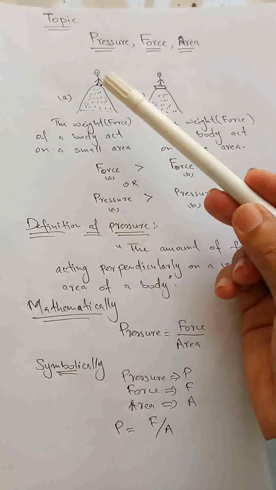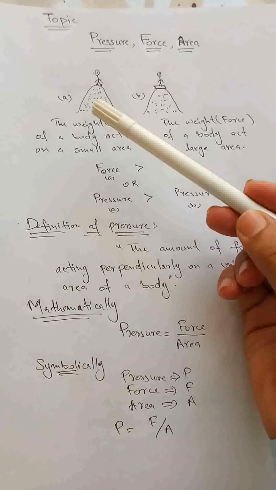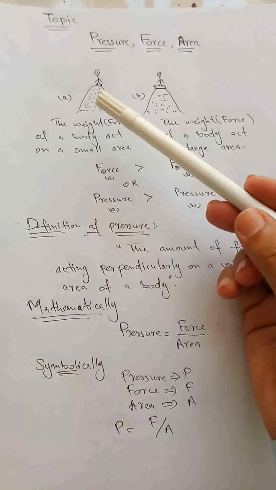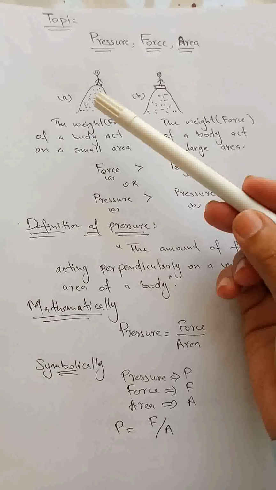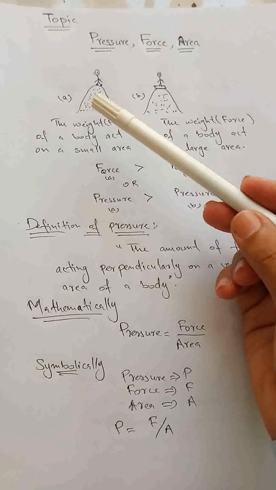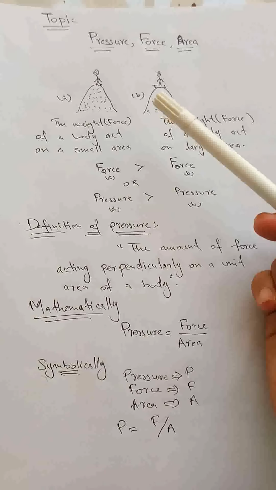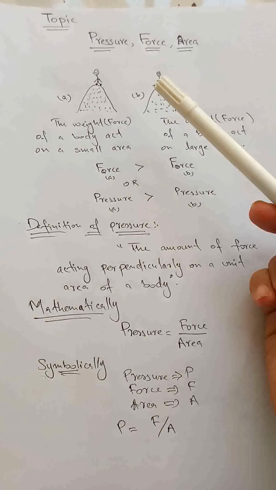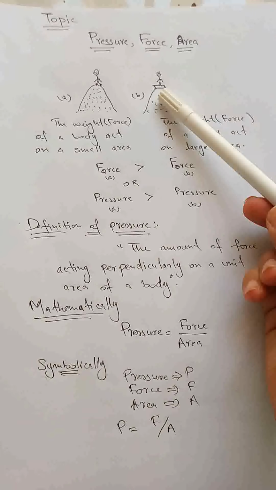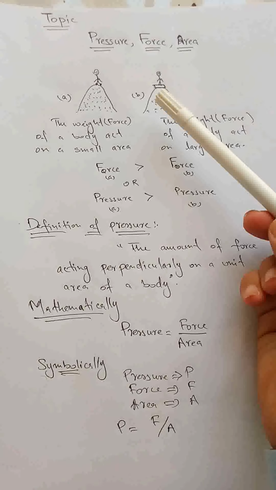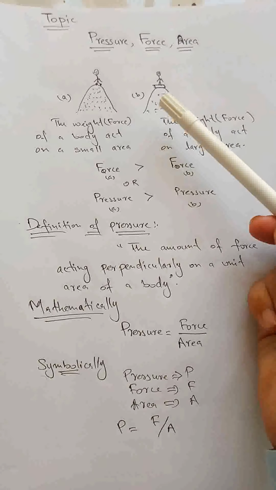For example, you are standing on a heap of sand and you feel that your weight, which is actually a force, exerts a force on the sand, and you feel that you sink into the sand. Now in the second case, if you place a wooden plank and you stand over that wooden plank, then in this case you will not feel any sinking in that sand.